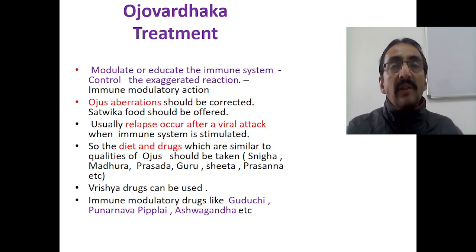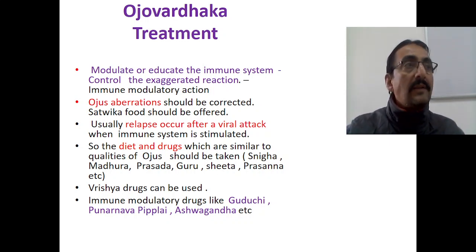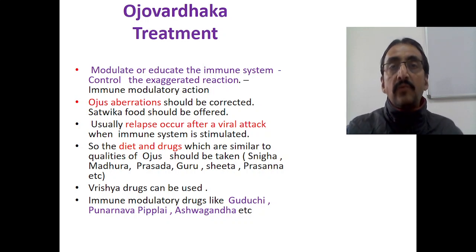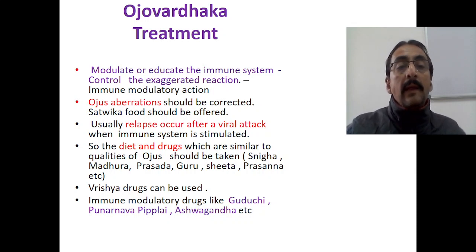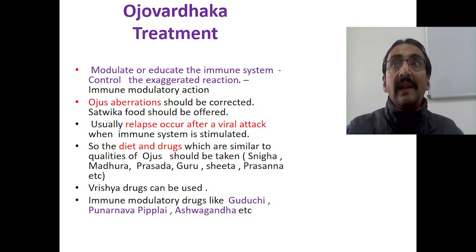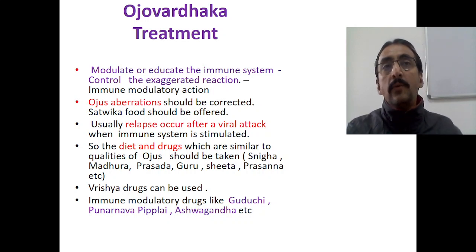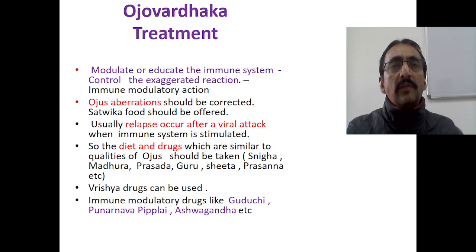The best thing that you can do to correct the Ojas is Satvika Ahara. Sattvam Tatapi Chaha. So Satvika Ahara should be offered to the child. Usually relapse occurs after a viral attack when the immune system is stimulated. All viral infections cause a sudden surge of chemicals. As a result, the immune system suddenly gets excited, and such sudden excitement may lead to exaggerated reactions. So we have to prevent such recurrent respiratory tract infections.